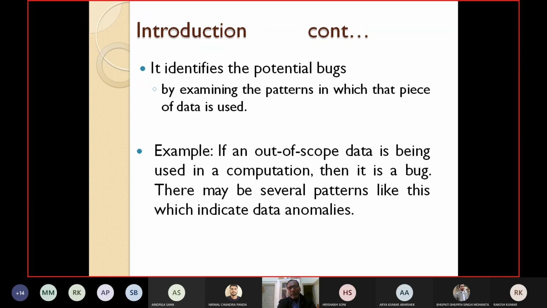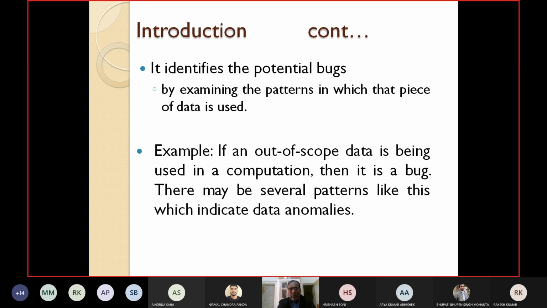There may be several patterns like this which indicate data anomalies.